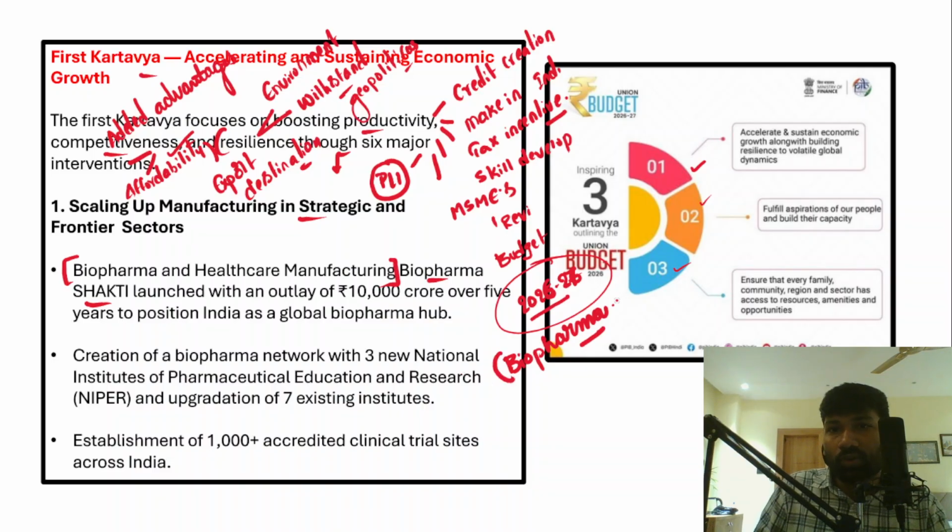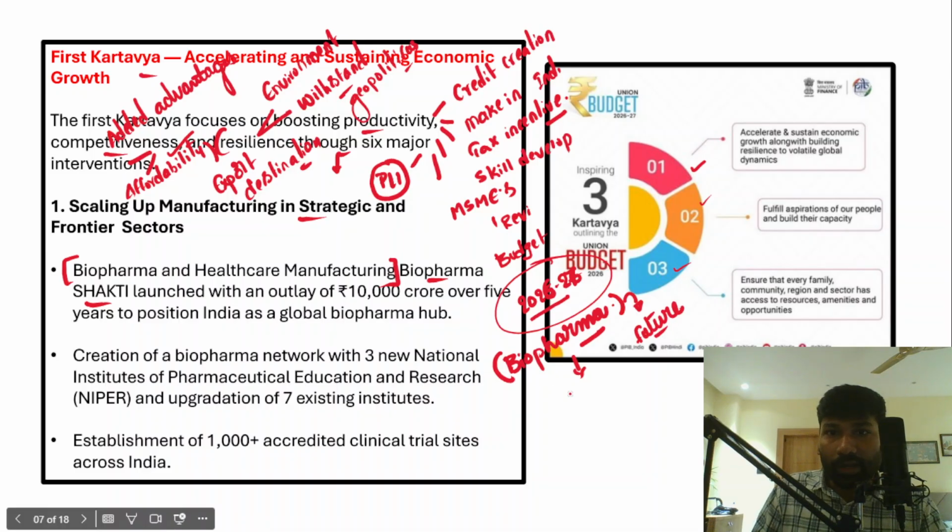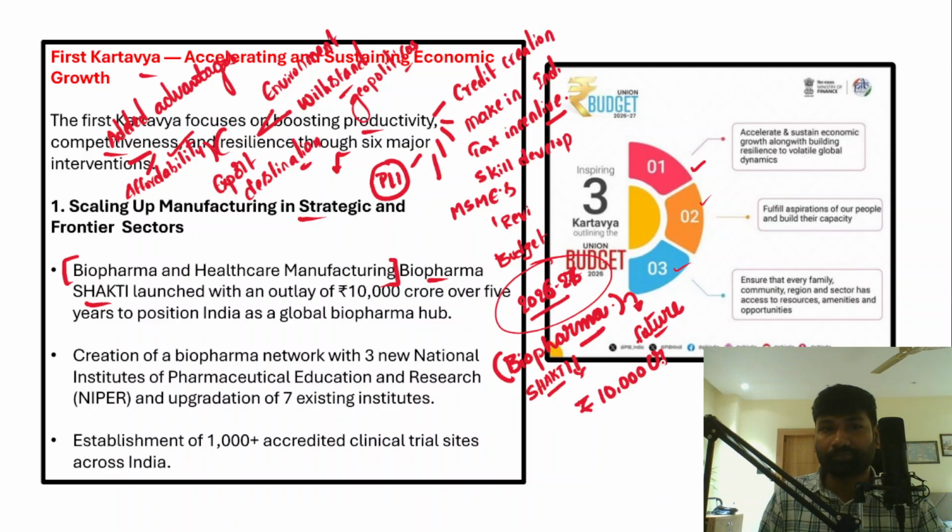Also understand that India is known as the pharmaceutical hub of the world, or pharmaceutical capital of the world. And biopharma is going to be the future when it comes to medicine. So the Biopharma Shakti program has been launched as part of this Union Budget, with a total financial outlay of around 10,000 crore.